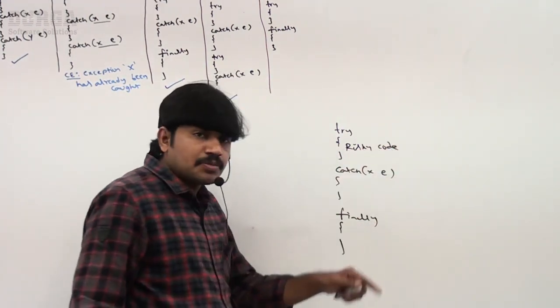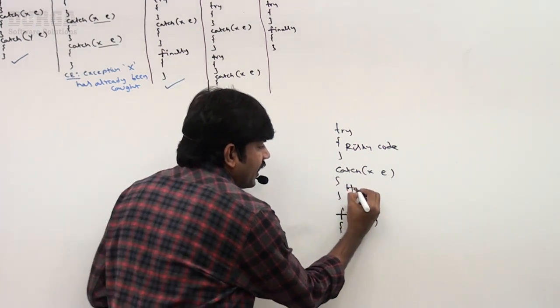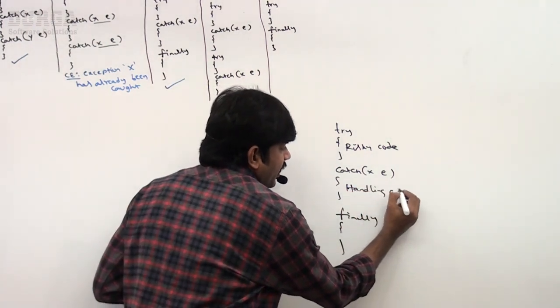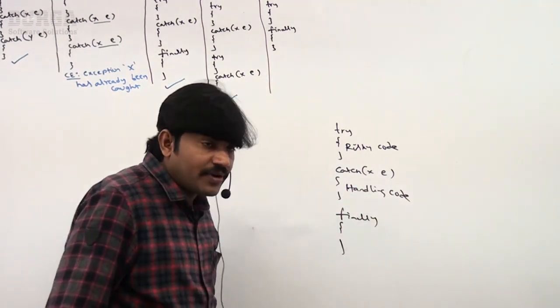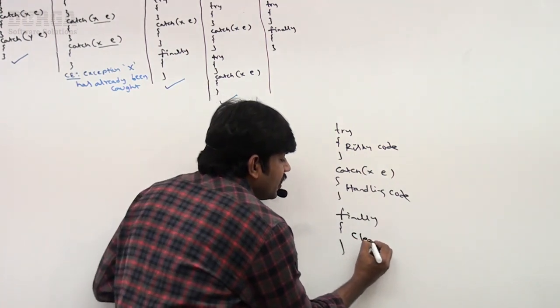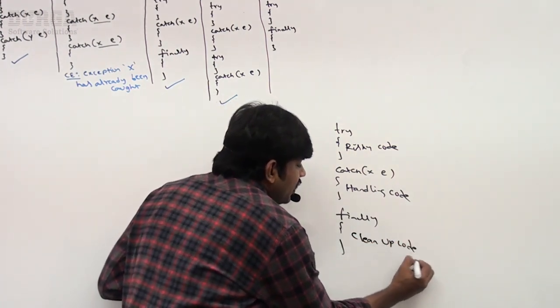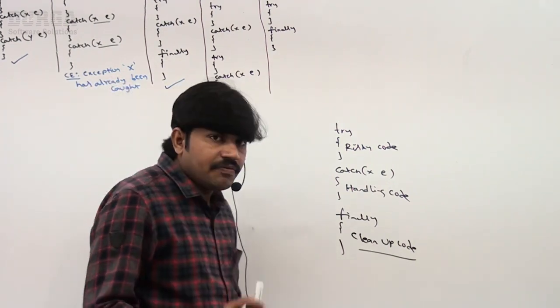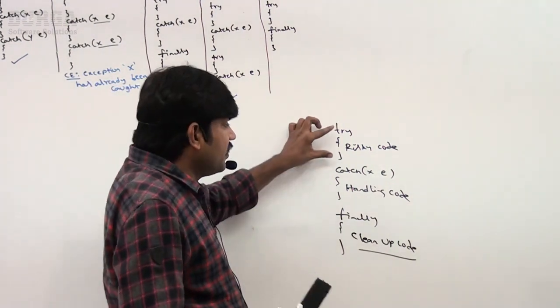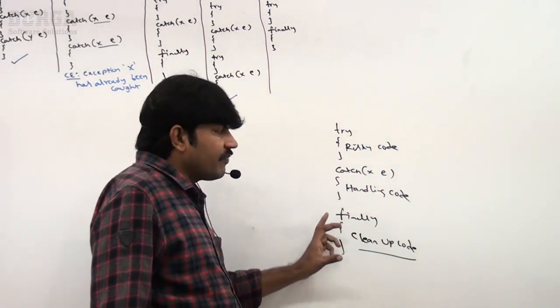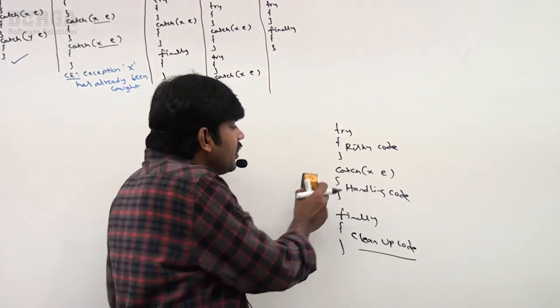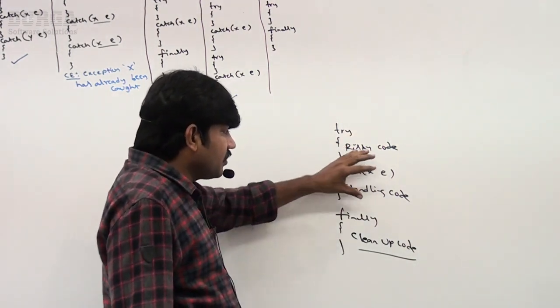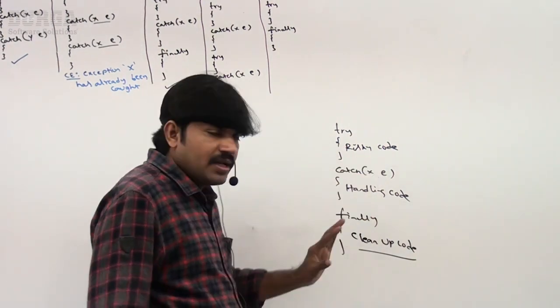If any exception comes, the corresponding handling code goes in catch. Inside finally I take the cleanup code. Take this terminology very carefully: try, catch, and then finally. If there is an exception, the catch block will handle it, and then finally will execute.